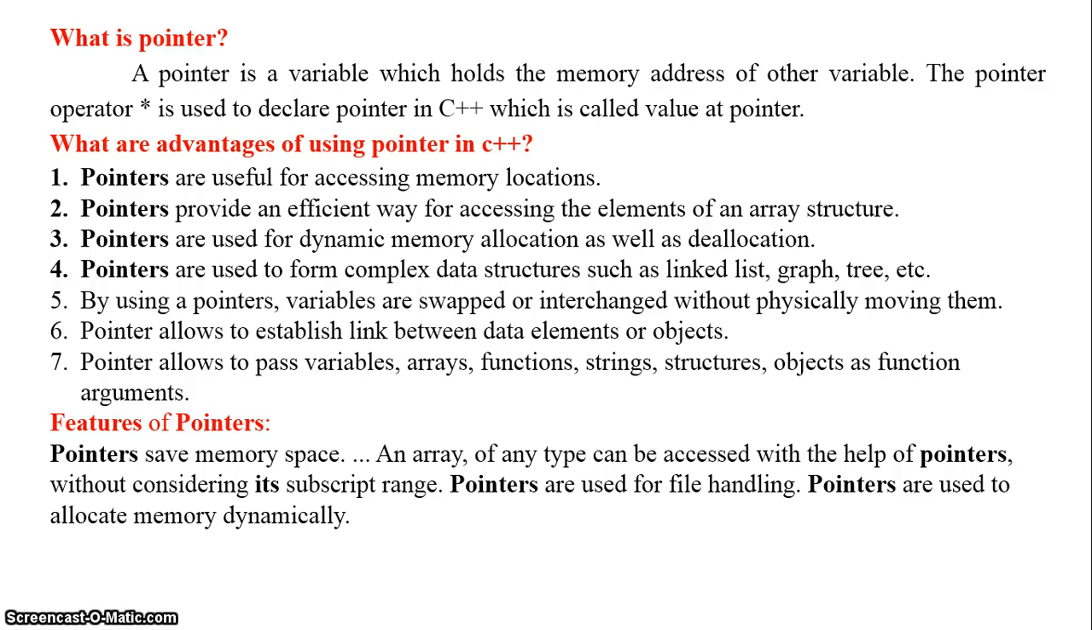The next advantage: pointers are used for dynamic allocation and deallocation, that is, you allocate, that is, save, a memory location for a variable and delete the memory location from other variables. Pointers are used in data structures like linked lists, graphs and binary trees. And whenever you use a pointer, you can easily swap or interchange values of variables without physically moving them.